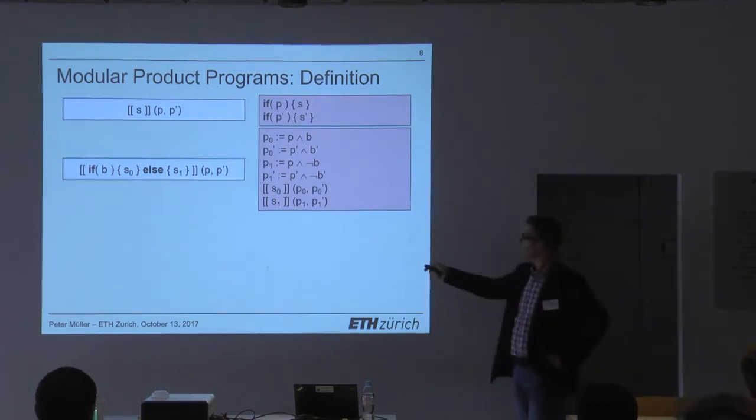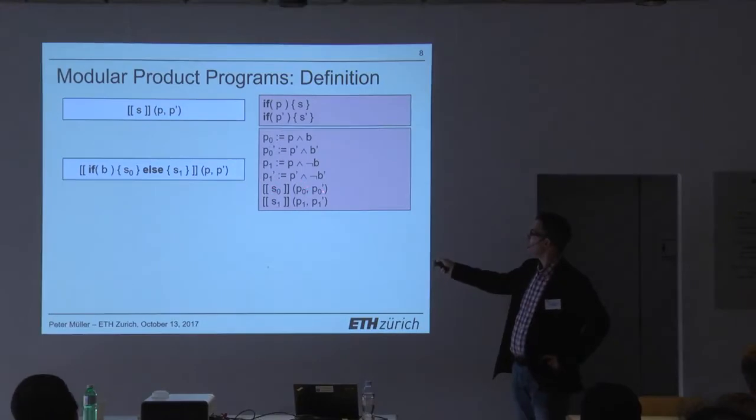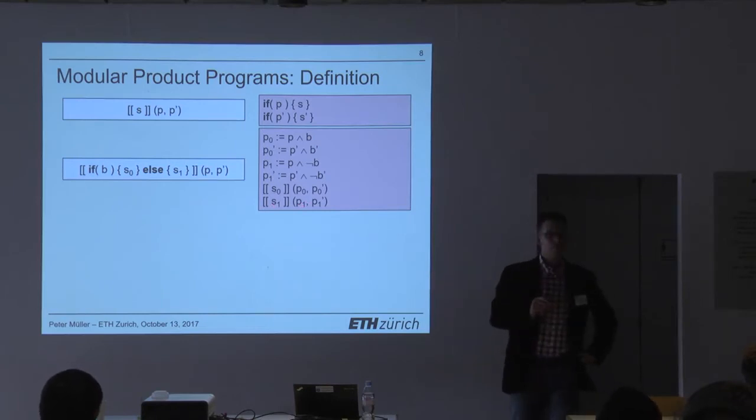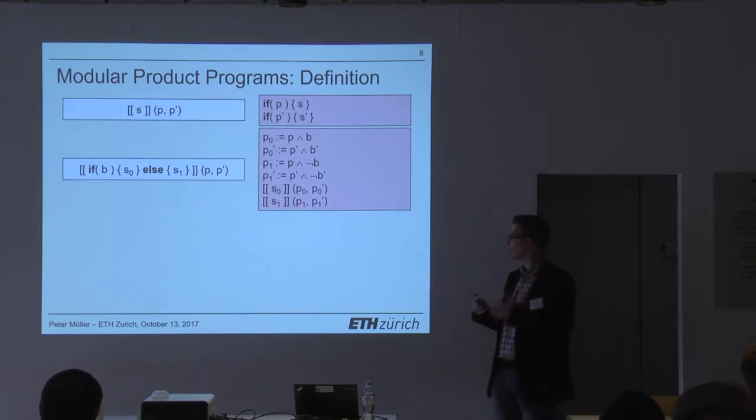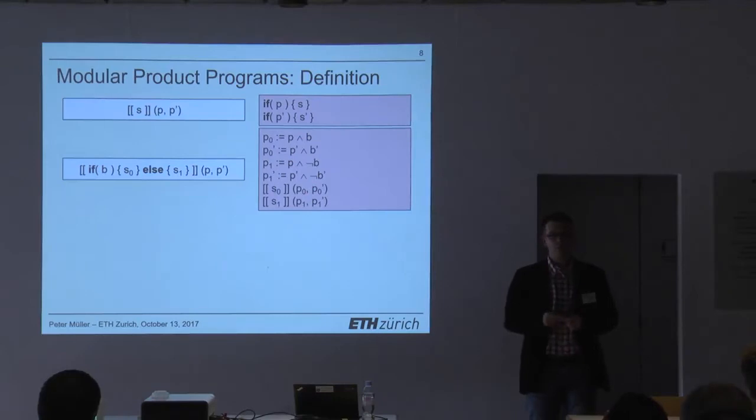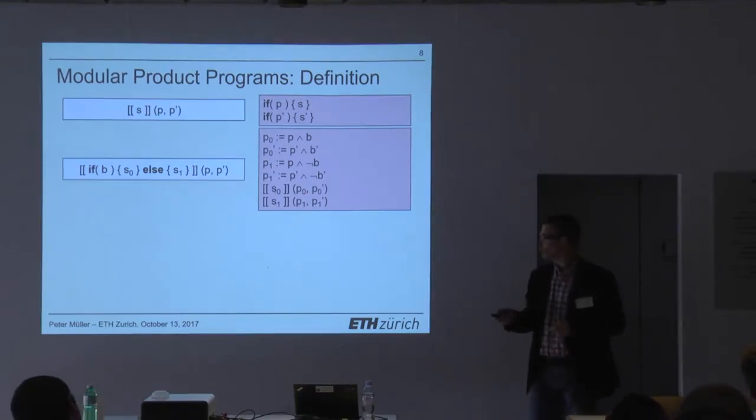Okay? And then we just translate the then branch with P0 and P0 prime, so the 2 cases that the condition holds, and the else branch with the other 2 variables. Okay? Now again, we've basically pushed the decision further down into the program by computing those variables and using those for the assignments. And let me show you one more case.